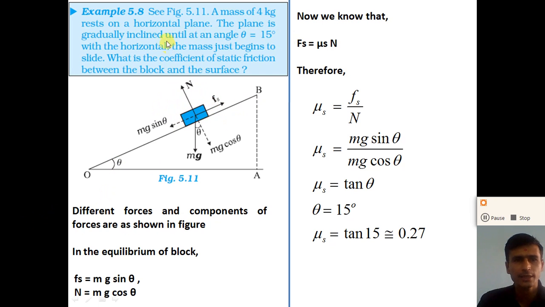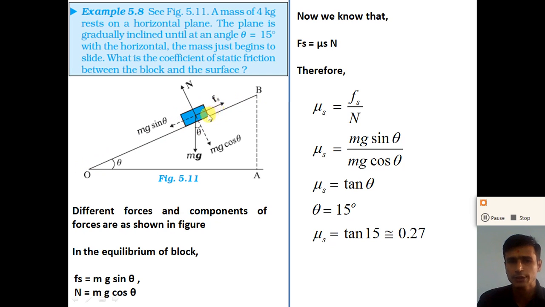The plane is gradually inclined until, at an angle theta equal to 15 degrees with the horizontal, the mass just begins to slide. What is the coefficient of static friction between the block and the surface? If we consider a block placed on the inclined plane, the first step is to draw the different forces acting on the block.